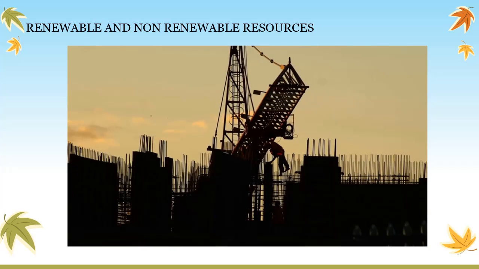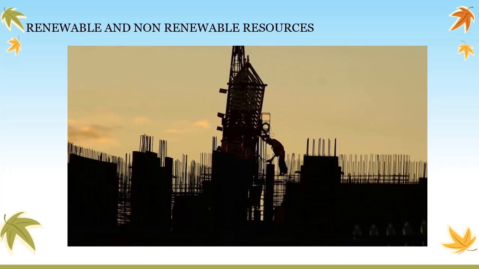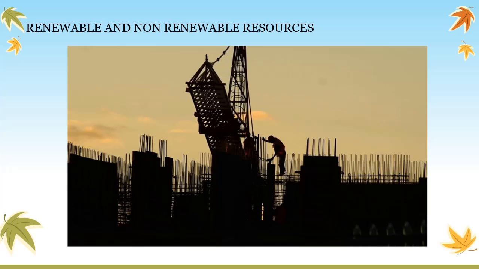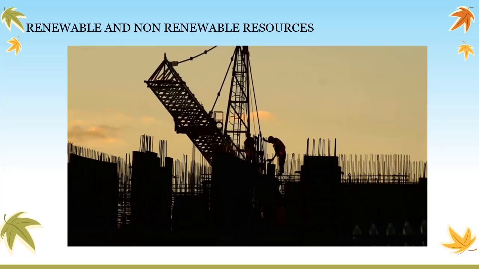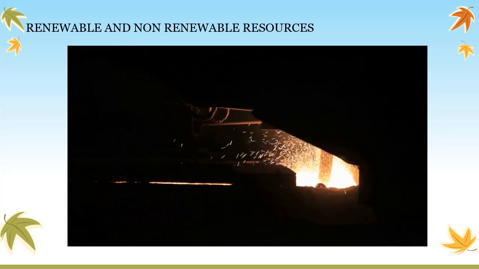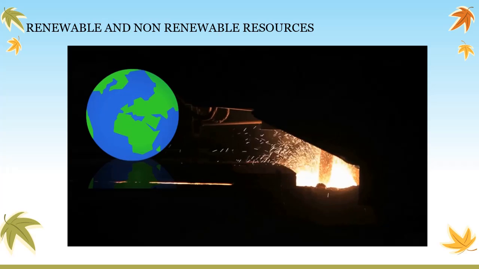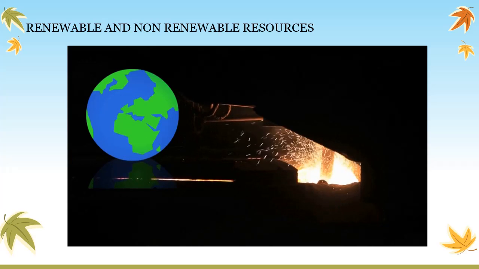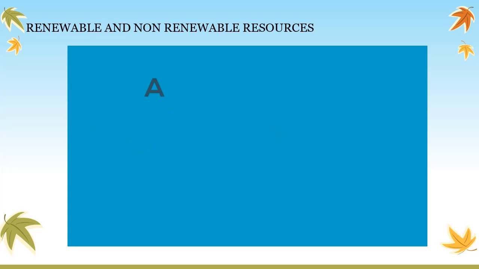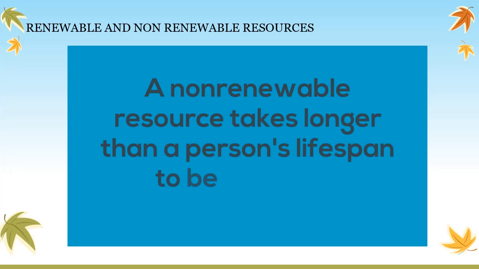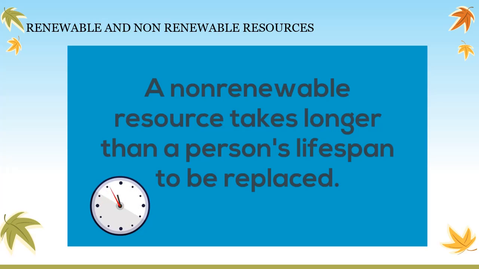Minerals used for making metals are also non-renewable. For example, steel, which is used in making buildings, is made of iron ore. Iron ore is mined from the earth and is a limited resource. Non-renewable natural resources are things that take longer than a person's lifespan to be replaced. In fact, it takes millions of years to form these.